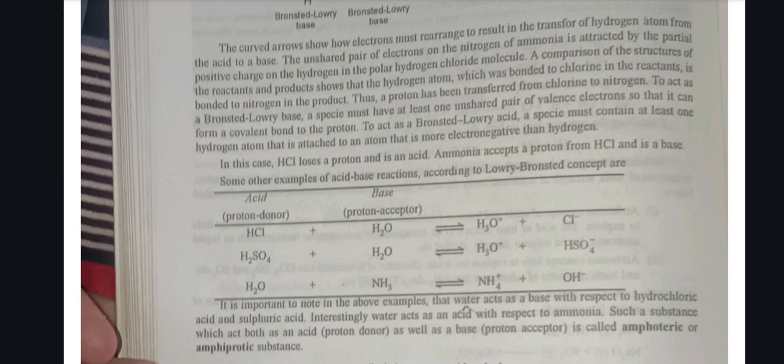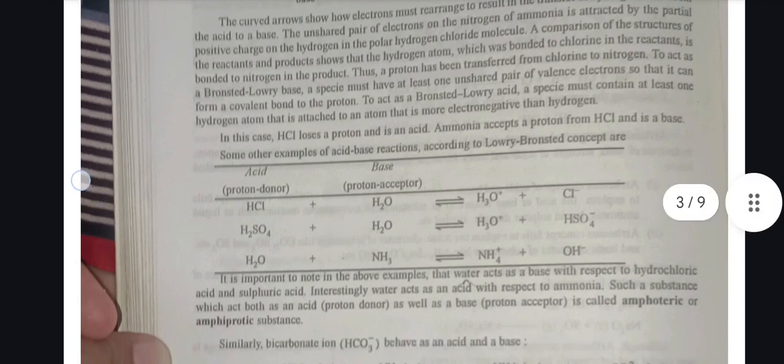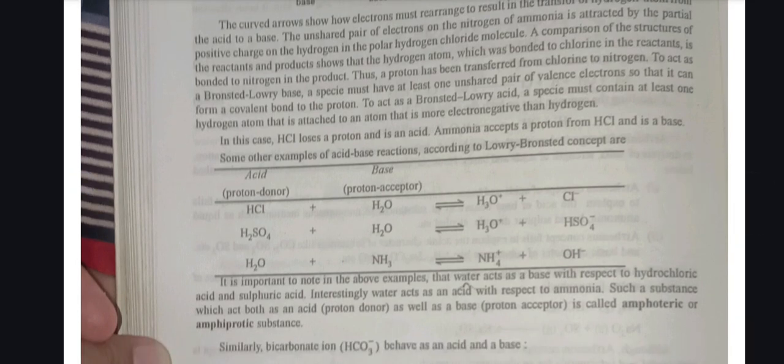The unshared pair of electrons on the nitrogen of ammonia is attracted by a partial positive charge on hydrogen in the polar hydrogen chloride molecule. The comparison of the substances bonded in the reactant and product shows that the hydrogen atom which is bonded to chlorine in the reactant is bonded to the nitrogen in the product. Thus, a proton has transferred from chlorine to nitrogen, which acts as a Bronsted-Lowry base.